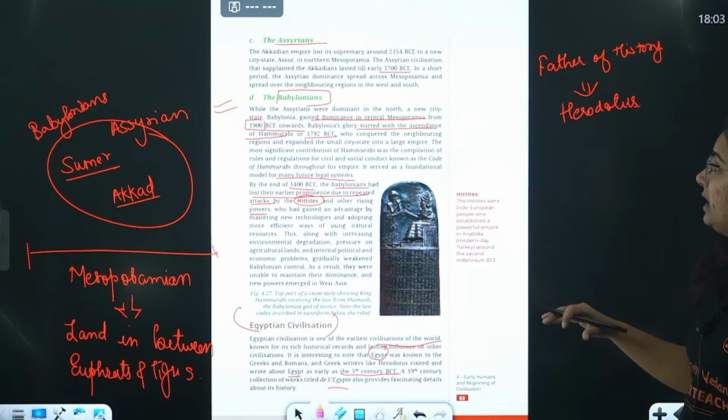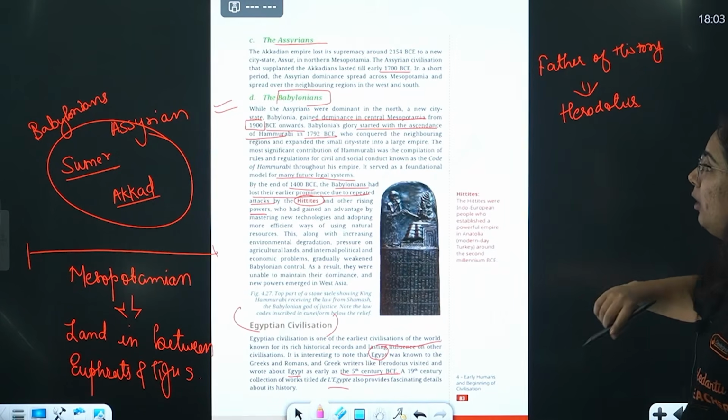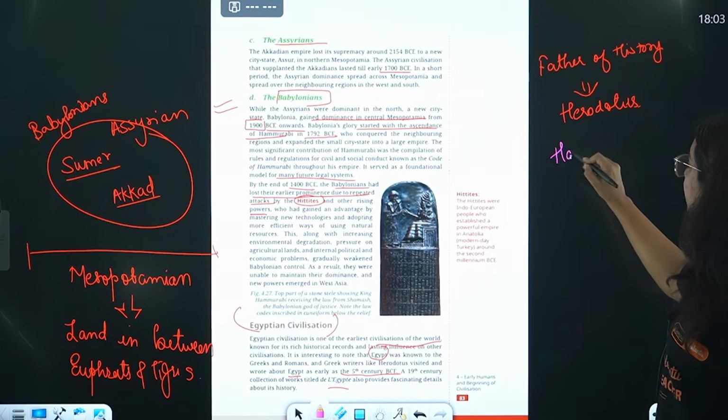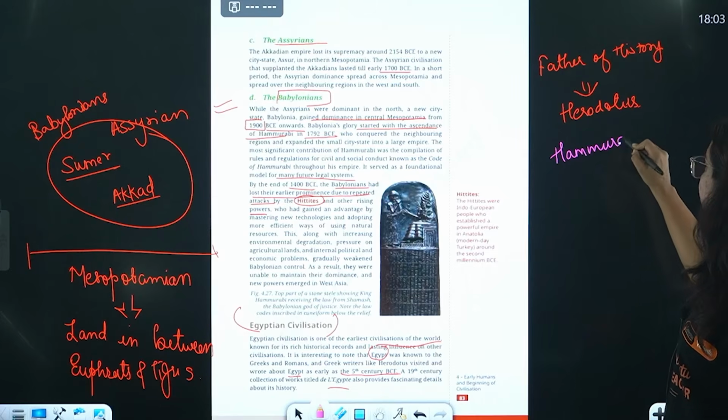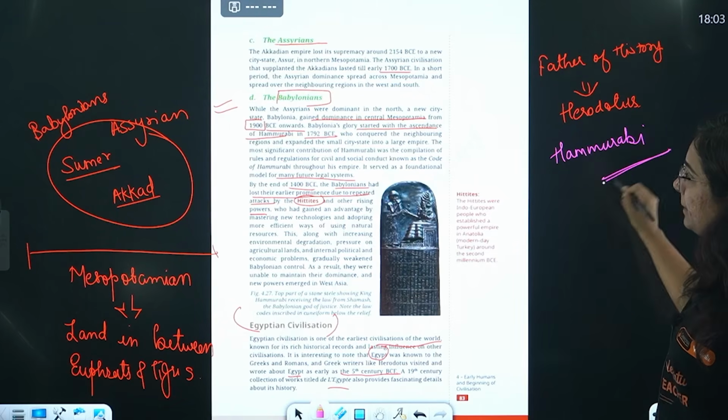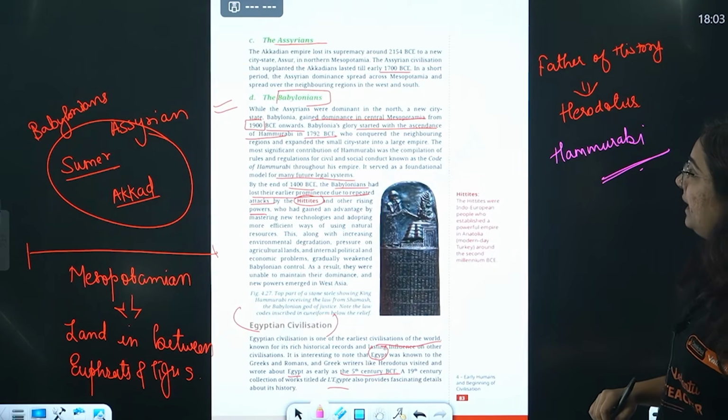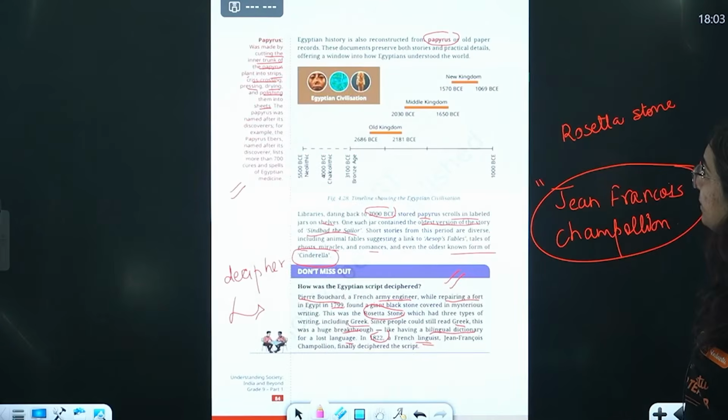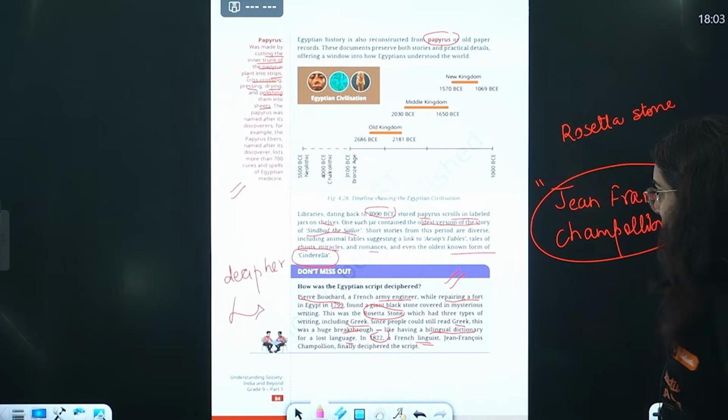In Babylonians, you need to understand about Hammurabi. Okay, Hammurabi. Remember this about Hammurabi. Okay. Very good. With the ascendants of Hammurabi, then we know the information.